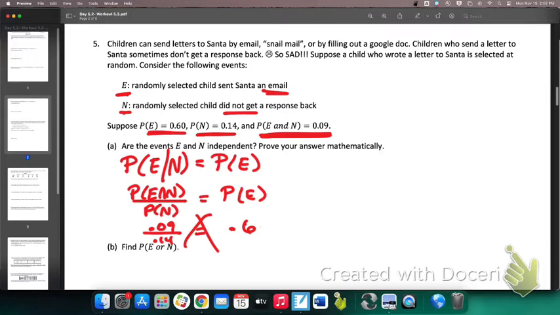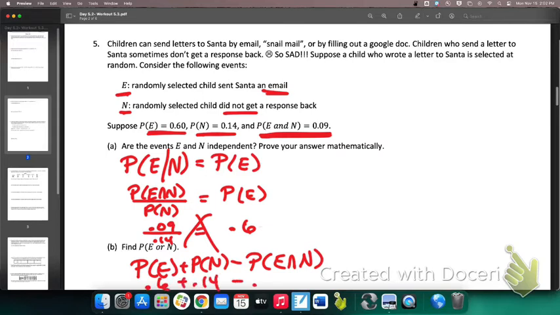So the probability of E or N is the probability of E plus the probability of N minus the overlap of E and N. So 0.6 plus 0.14 minus 0.09 is your answer. 0.6 plus 0.14 minus 0.09, I believe, is 0.65. Cool?